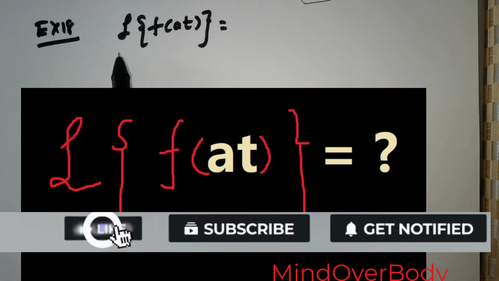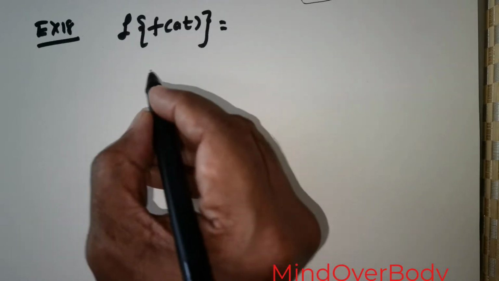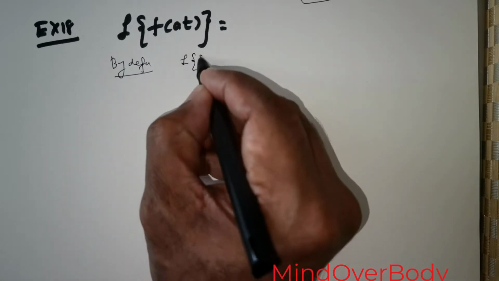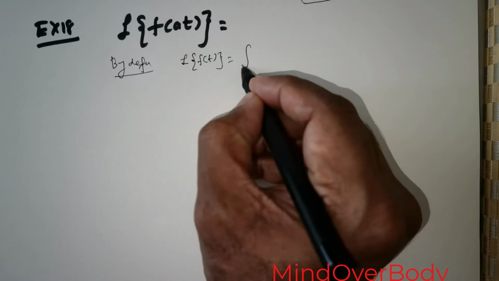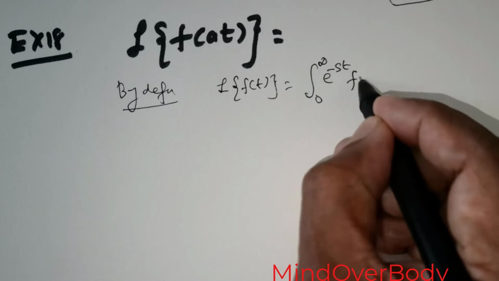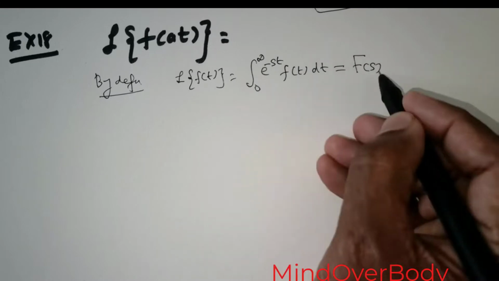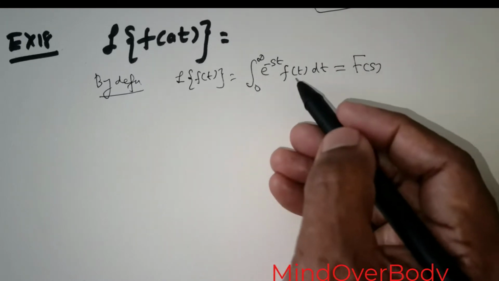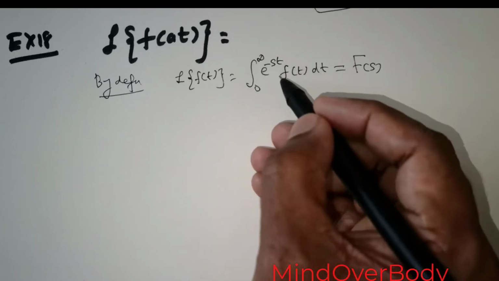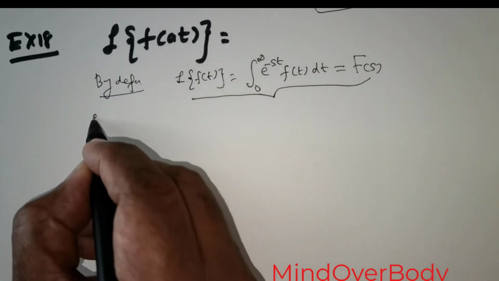Welcome students. Today we will start off by doing this question, Laplace transform of f of a(t). Now by definition we know that Laplace transform of f of t is equal to integral 0 to infinity e raised to the power of negative st f of t times dt, and we write that to be equal to f of s. In other words, you can also state that f of s is equal to integral 0 to infinity e raised to the power negative st times f of t times dt. Now with this definition we will be working out with this.